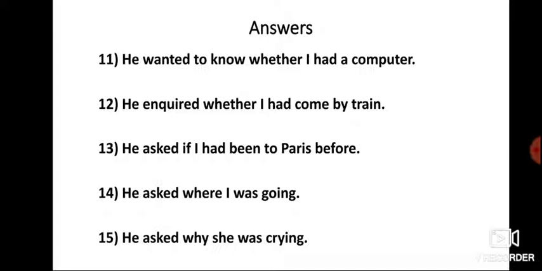Some of you may have a doubt about why the sentence does not become "why was she crying." That is also correct. But when you are changing into indirect, you have to make it in an assertive way, an assertive sentence. Very simple way. So this is correct, appropriate. I feel so. He asked why she was crying.